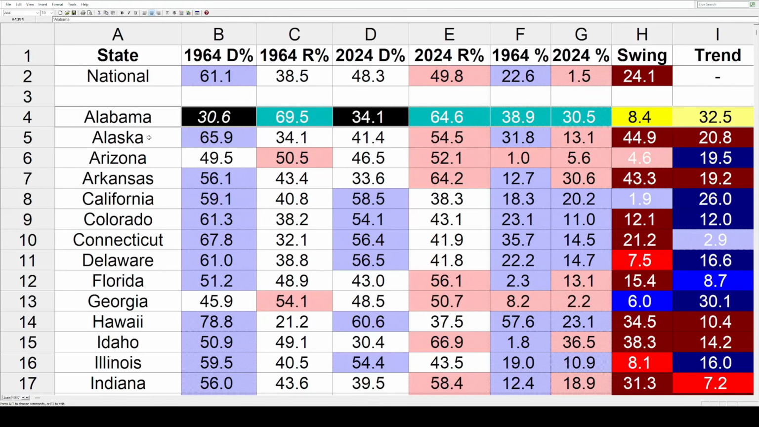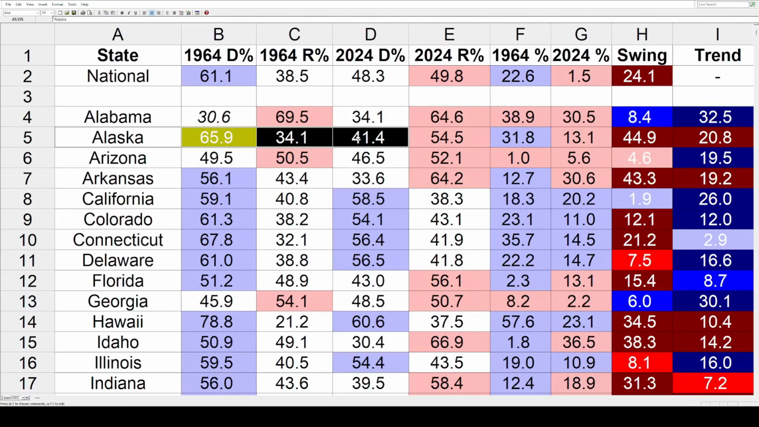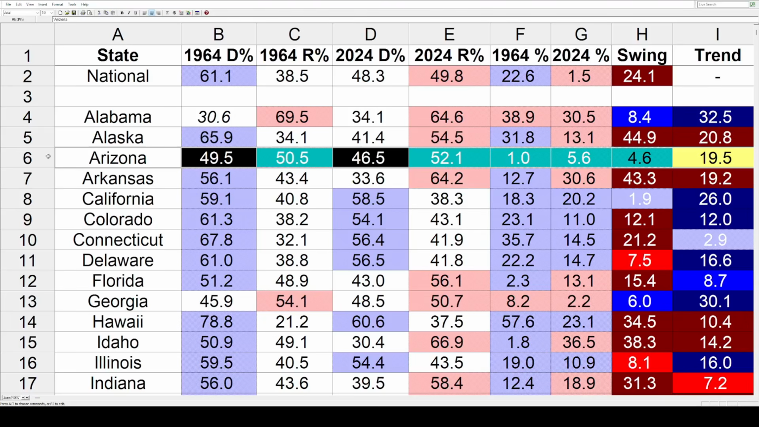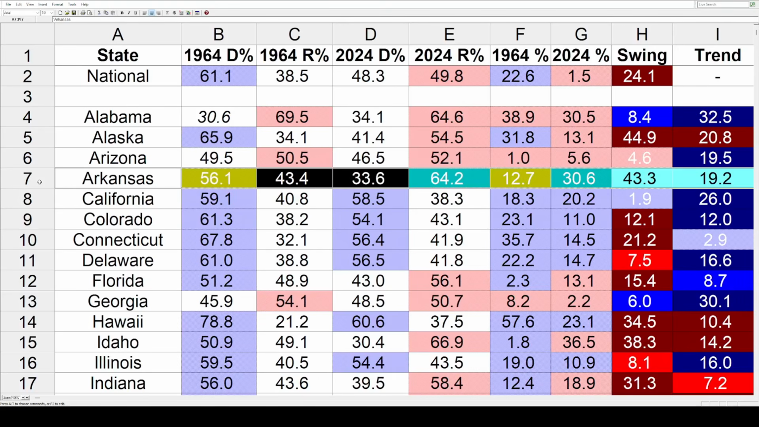If you look at the next state in Alaska, that state had a giant swing toward Trump by 44.9. That is more than the 24.1% national swing. The difference between those results in a red trend of 20.8%. So hopefully it all makes sense. Now let's quickly rapid fire the rest of these states. Arizona, Barry Goldwater's home state, he barely won it and it trended toward the Dems by 19.5. Arkansas, very similar but in the opposite direction by 19.2.